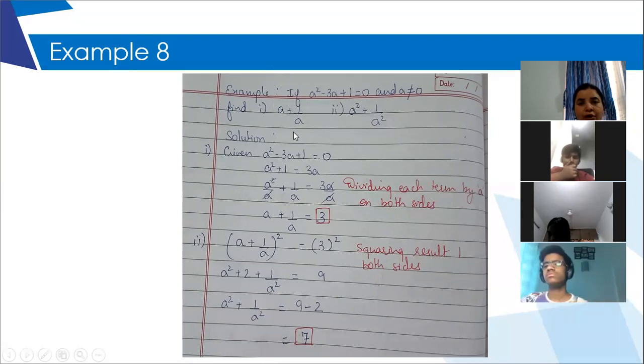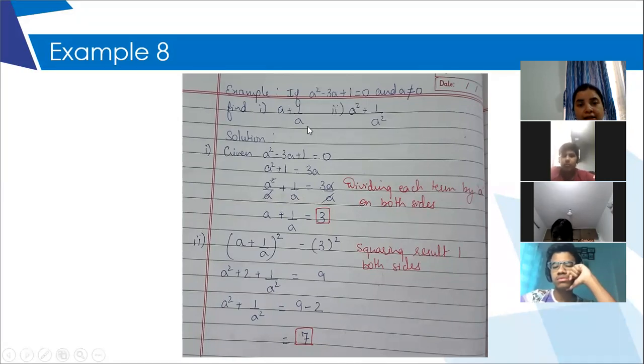Plus, they want the answer for this expression. They don't want the root of this equation. So we need to understand what they are asking. They are not asking to find out the roots of the equation, because children, the moment they see this kind of expression, that there is a square term, there is a middle term, and there is a constant number, they try to find out the roots of the equation, but you will not be able to find out the roots of this equation.